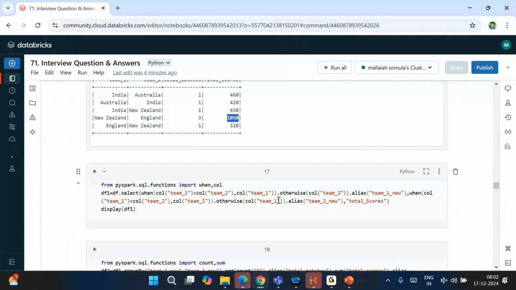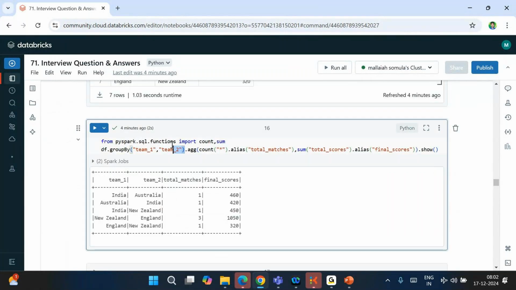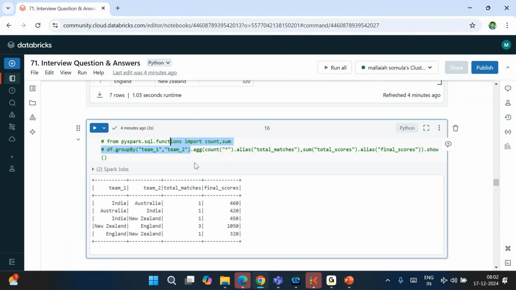So you can see this is the data. This approach won't work if you directly group by.